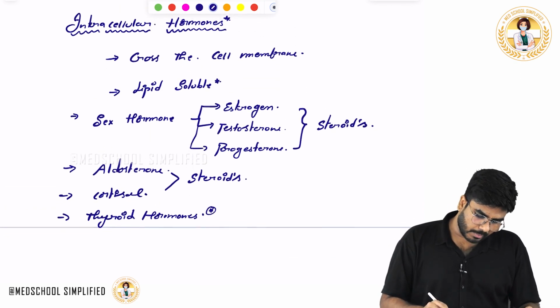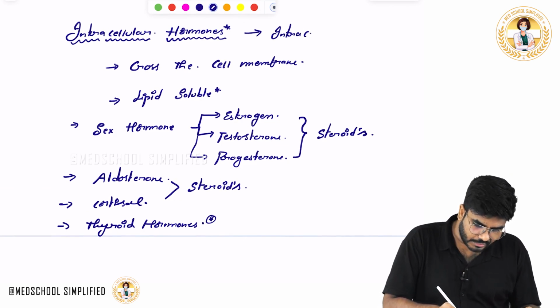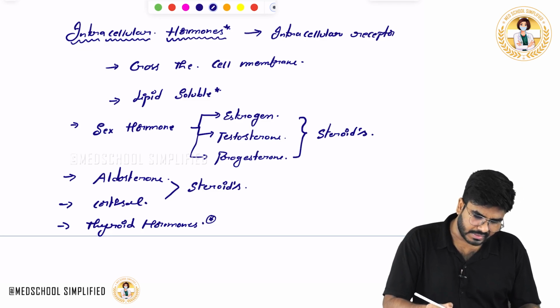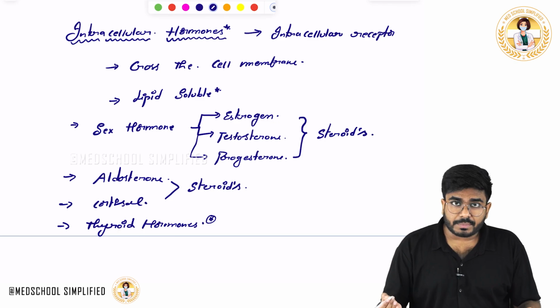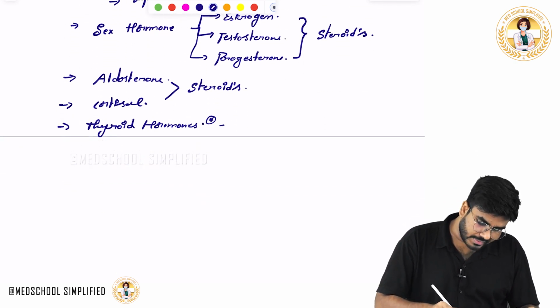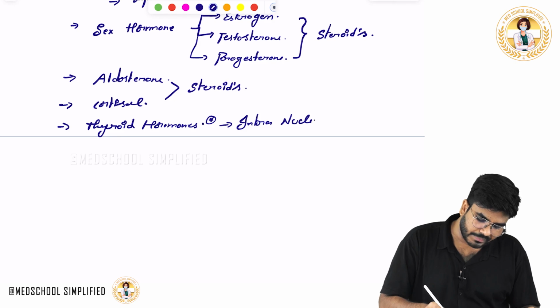Now, these intracellular hormones, where is the receptor present? The receptor is present within the cell. So, intracellular receptor. Okay, they have intracellular receptors. The intracellular receptor may be an intracytoplasmic receptor or an intranuclear receptor. Okay, so these thyroid hormones, they have intranuclear receptors. That's the important question which was recently asked in the exam. They have intranuclear receptors.